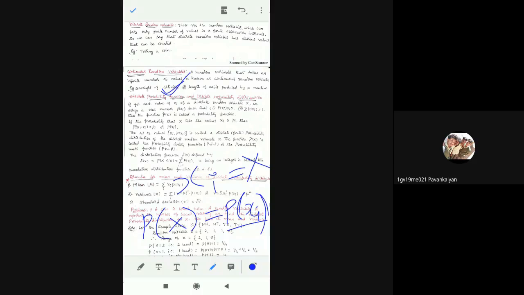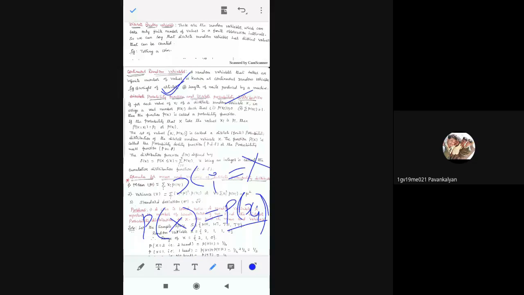If for each value of xi of a discrete random variable X, we assign a real number P of xi such that P of xi should be greater than or equal to 0. See, always the probability function should be greater than or equal to 0. This is one condition.